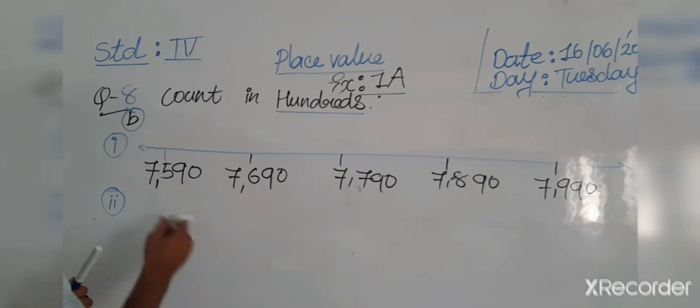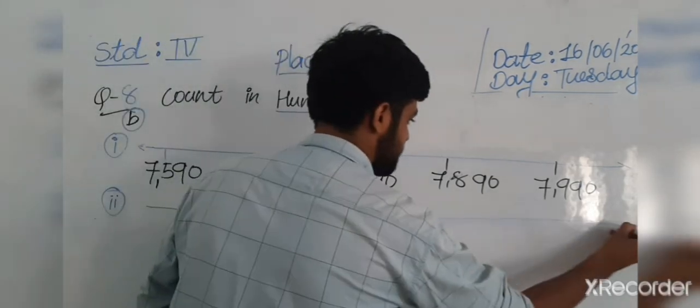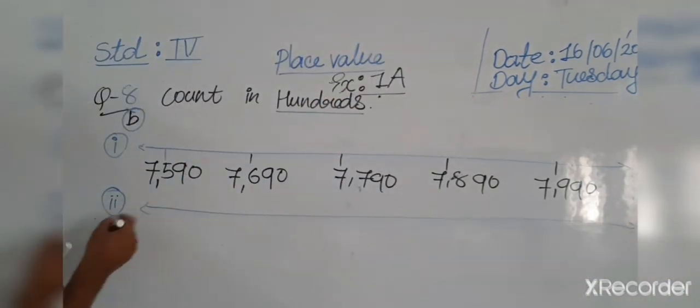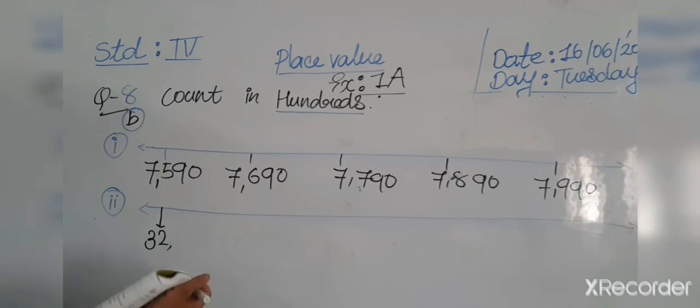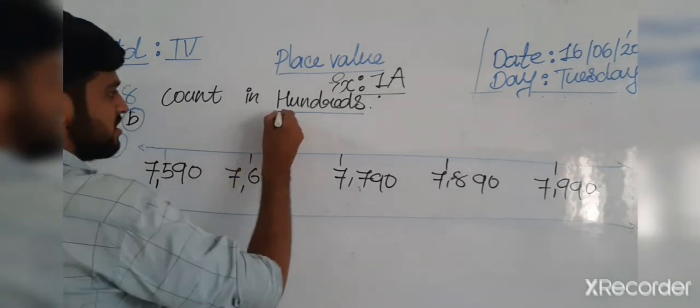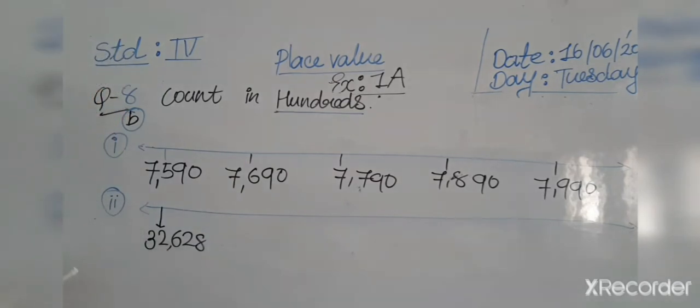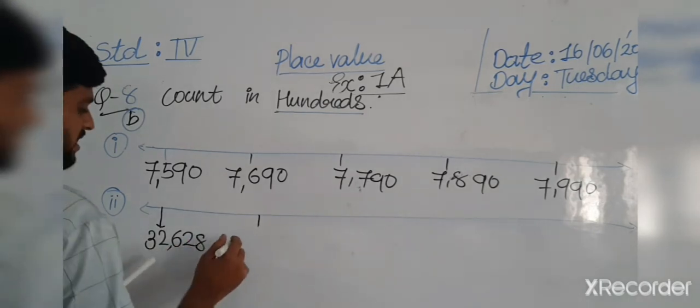32,628. Which number? 32,623. So what is our instruction? Only the hundreds place changes here. We have to do the changing in the hundreds place. Okay, so we are changing the hundreds place. 32,628.